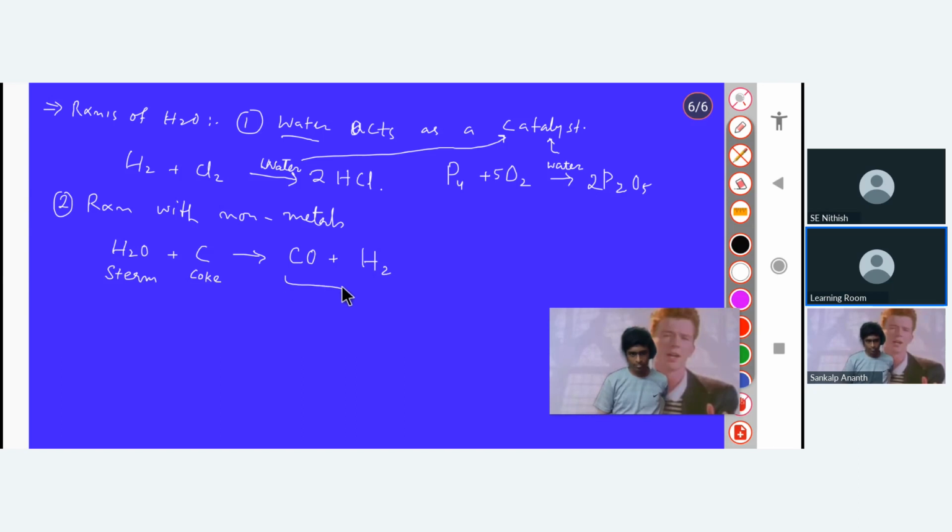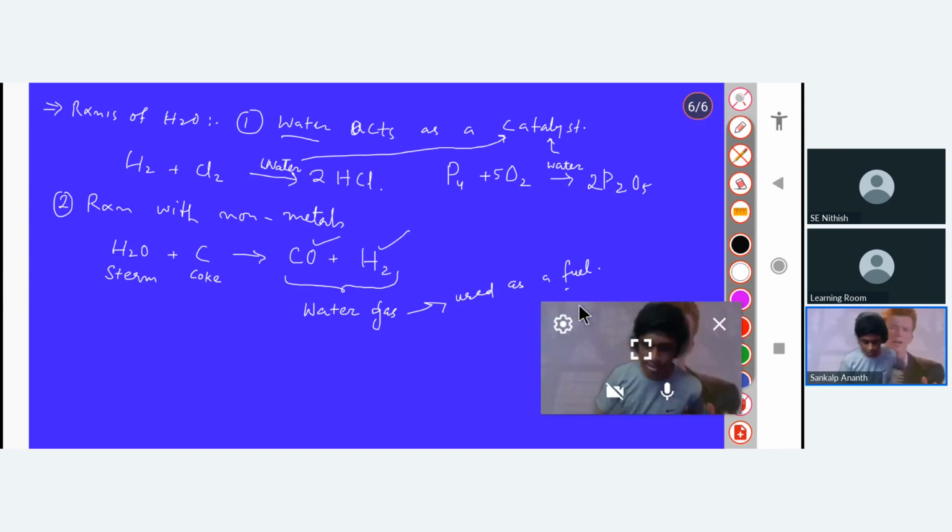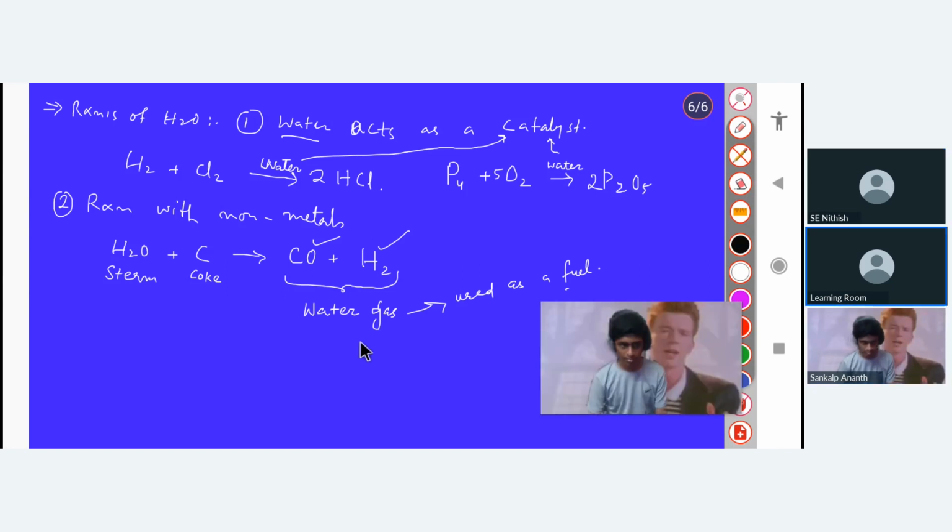What is this mixture known as? This mixture is very important, known as water gas. It is used as a fuel, because hydrogen is a fuel and carbon monoxide is also a fuel. It can even be used as car fuel. So you have to remember this water gas, because it will be asked in the exam.